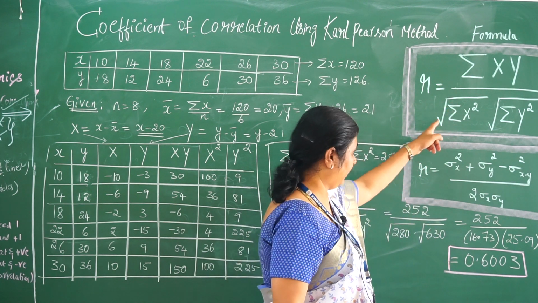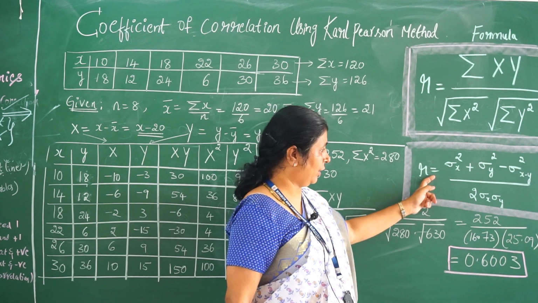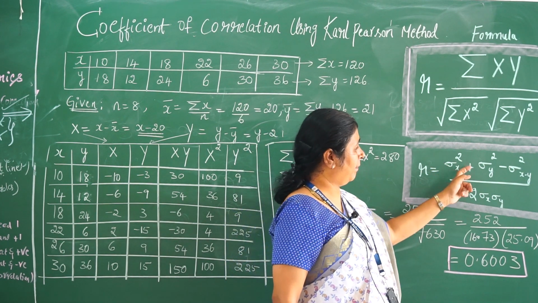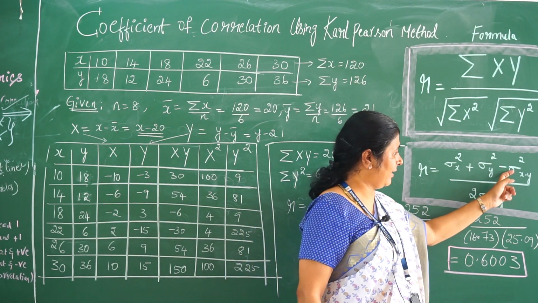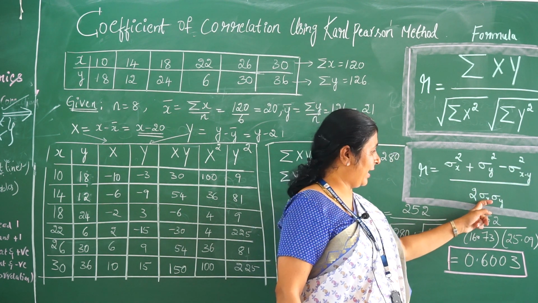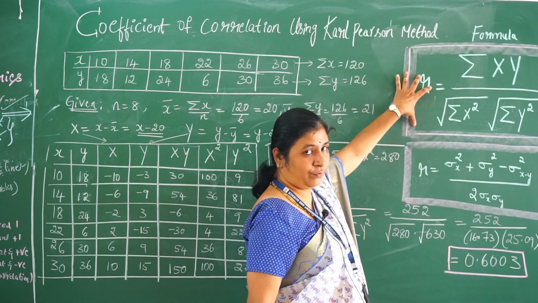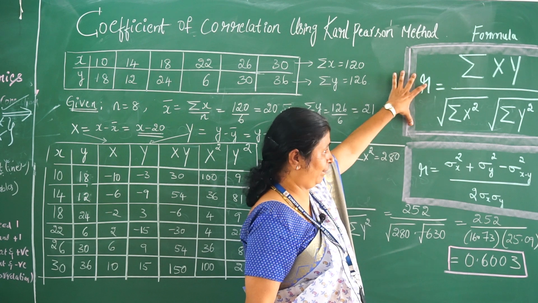You have to remember it is not small x and small y, it is capital X and capital Y. Alternatively, it can also be written in another form, but we are using the first formula to solve our problem.